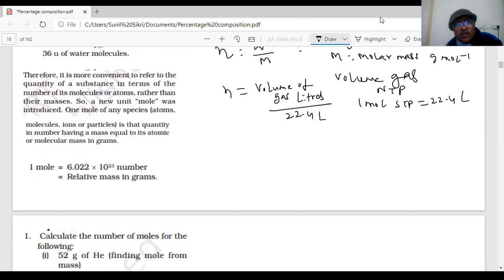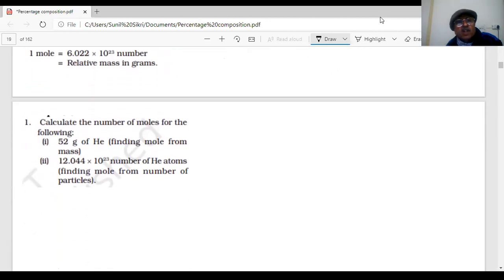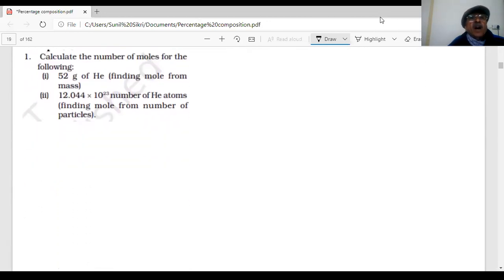We have more questions for practice. Now the question is coming on the screen. Calculate the number of moles of the following. You have 1 minute for answering the question. Calculate the number of moles: 52 gram of helium. You are given 52 grams of helium. The atomic mass of helium, you know, helium is 4 gram per mole.